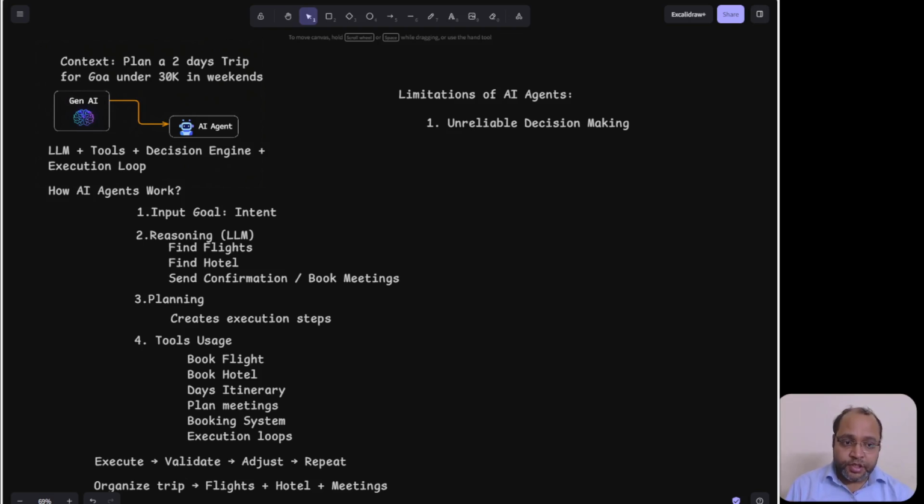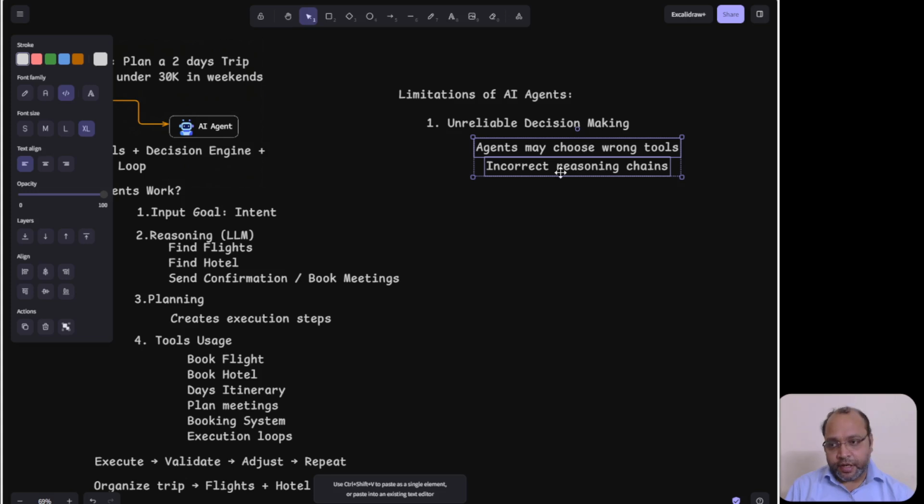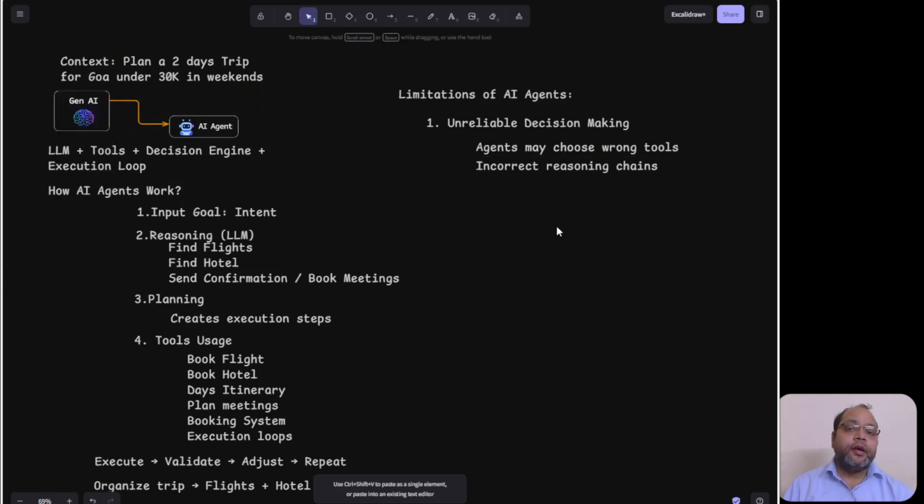How do you control it? For this we design guardrails. We will talk about guardrails as well. Those are important, because we cannot completely trust the agent. The agent may choose wrong tools or incorrect reasoning chains, so you need to design guardrails for this.